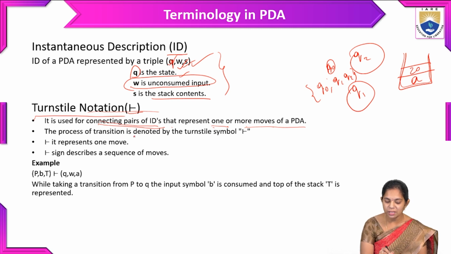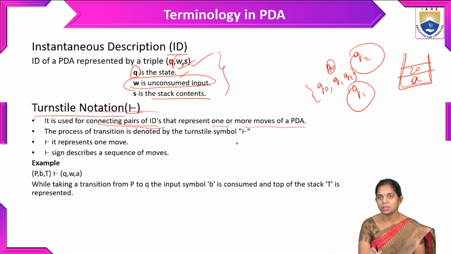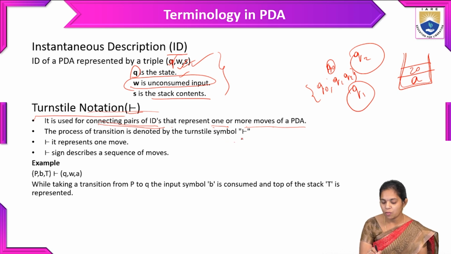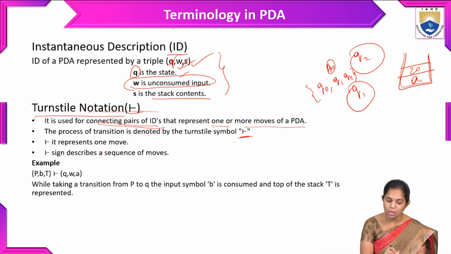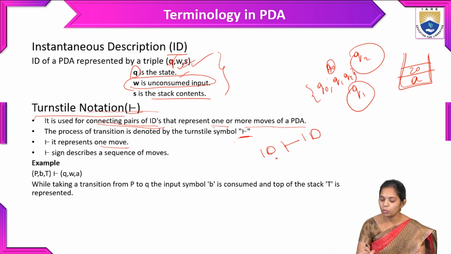The process of transition is denoted by the turnstile symbol, the fallen T. So how is the transition from one state to another state happening, how is it moving? That is represented with the turnstile notation. One turnstile represents one move. If we write one ID, then the turnstile, and then another ID, this is one move. From one ID we are moving to another ID, and that one move is represented with the turnstile notation.